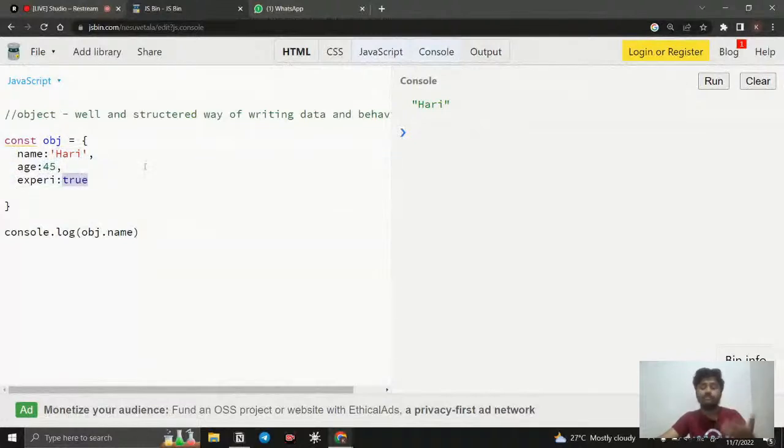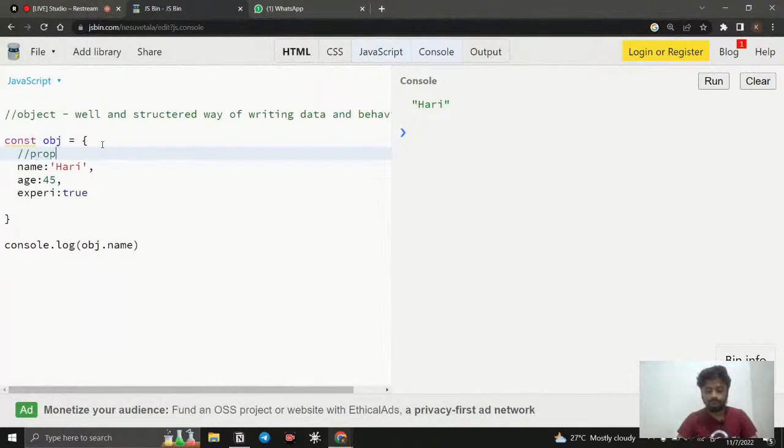So that is why the object is a well-structured way of writing code, and it has so many advantages. One among them is that we are giving the key-value pair. So what is this called inside an object? It is called a property.